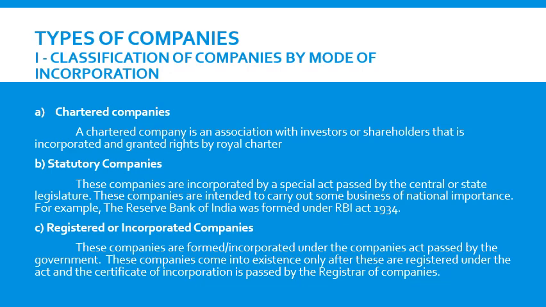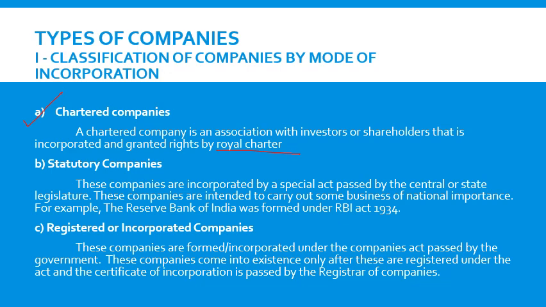So here the companies are classified based on their incorporation or registration. There are three kinds of companies. The first one is chartered companies. A chartered company is an association of investors or shareholders that is incorporated and granted rights by royal charter.